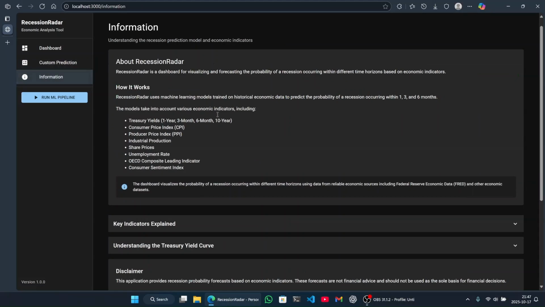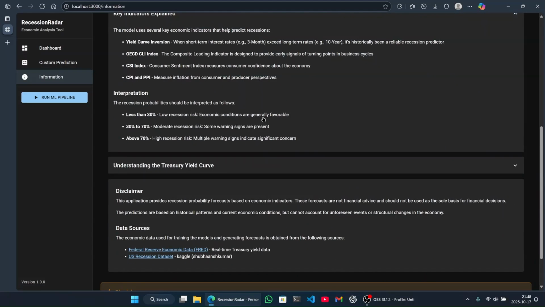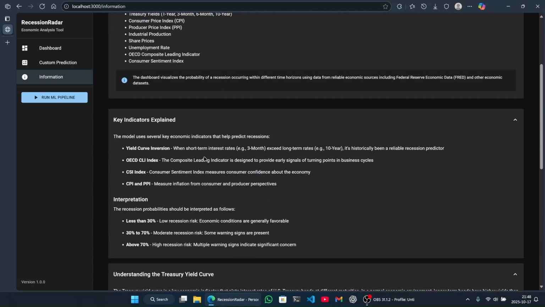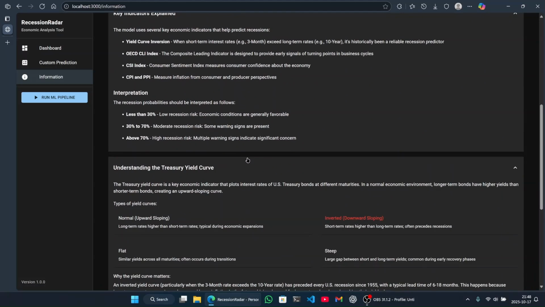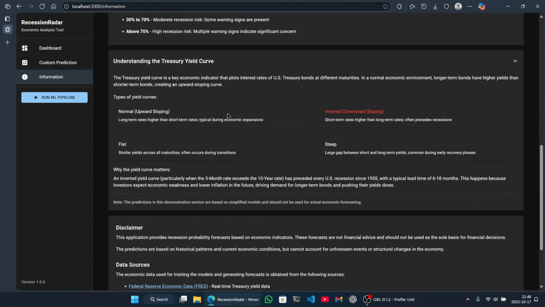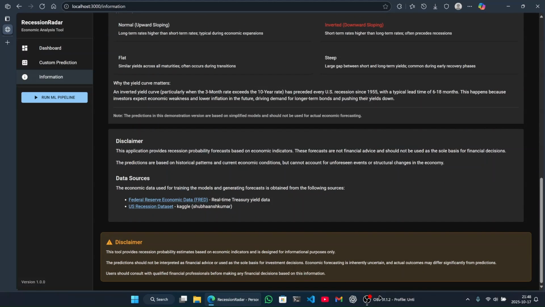Lastly, in the information tab, there is a brief description about how the ML pipeline works, about the project, the details about the key economic indicators we used here, and details about the treasury yield curve. That's all.